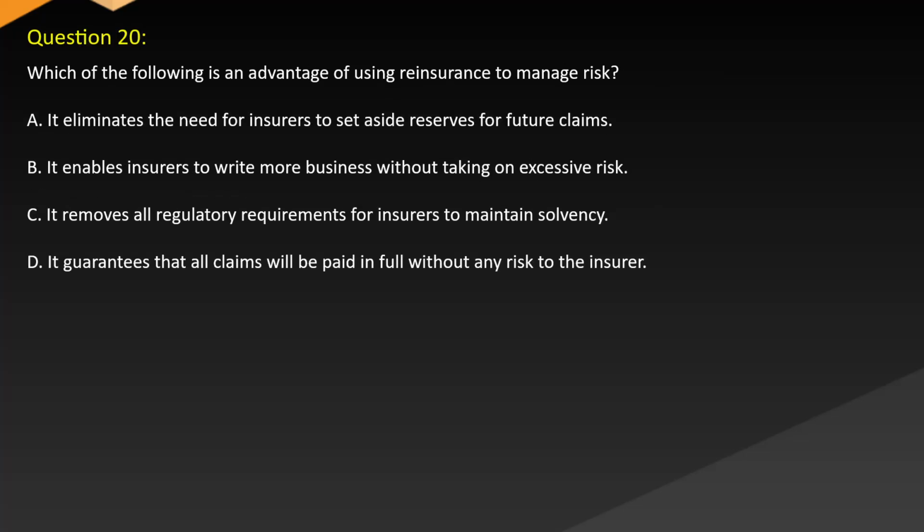Question 20. Which of the following is an advantage of using reinsurance to manage risk? A. It eliminates the need for insurers to set aside reserves for future claims. B. It enables insurers to write more business without taking on excessive risk. C. It removes all regulatory requirements for insurers to maintain solvency. D. It guarantees that all claims will be paid in full without any risk to the insurer.